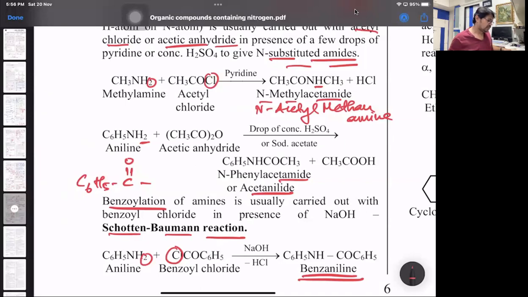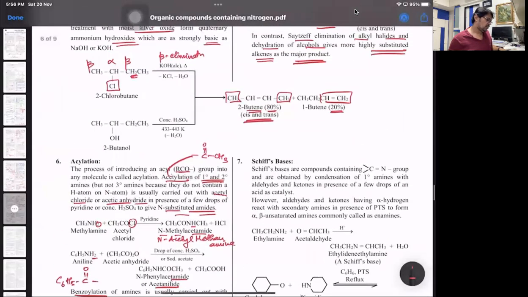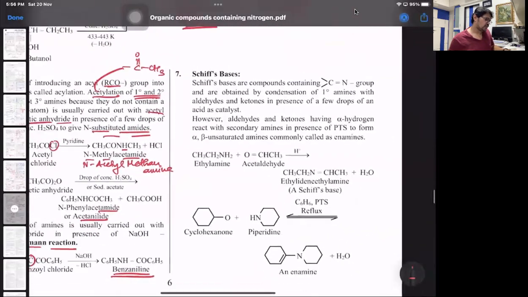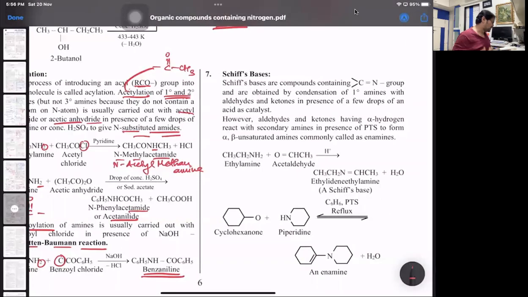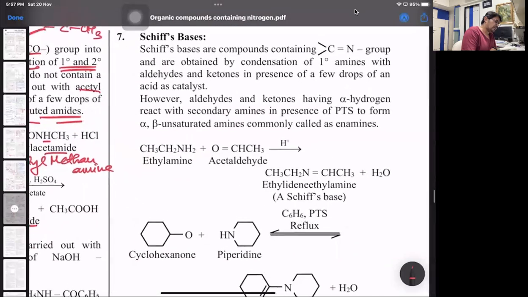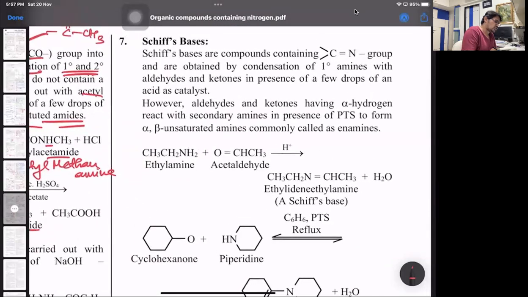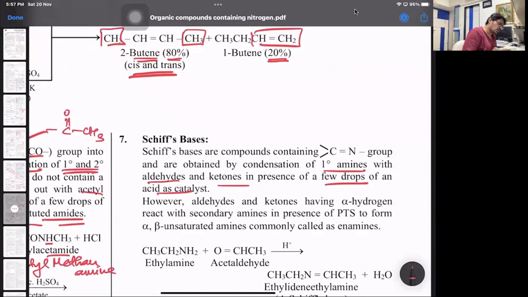That's acylation. Then the next one we have is the formation of the Schiff's base. What exactly is this part? Look at that. Schiff's bases are compounds with a C double bond N obtained by the condensation of 1 degree aliphatic amines with aldehydes or ketones with a few drops of a catalyst. We have seen that. 1 degree amines with aldehydes or ketones. Schiff's base, aldehydes and ketones, if anybody remembers, what was the part?